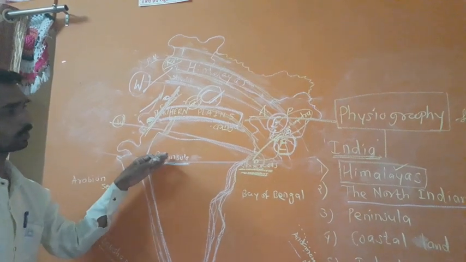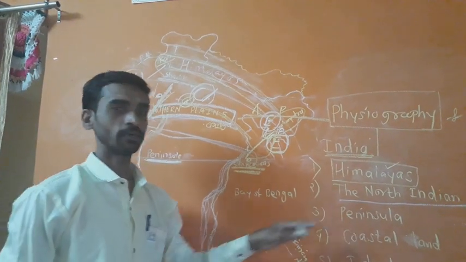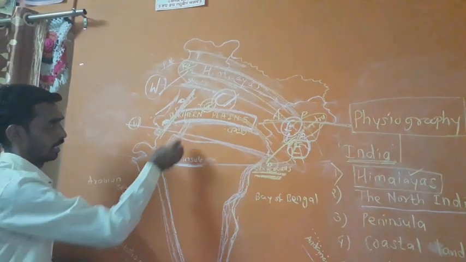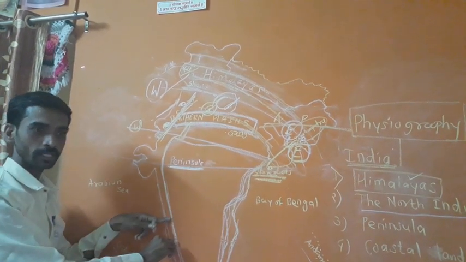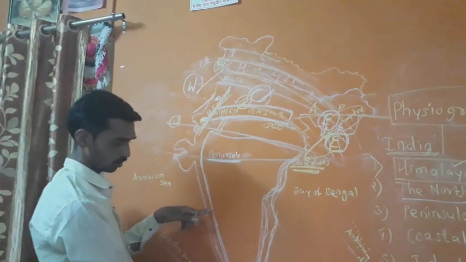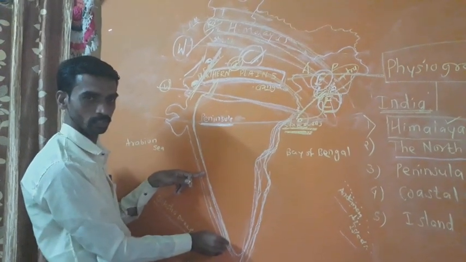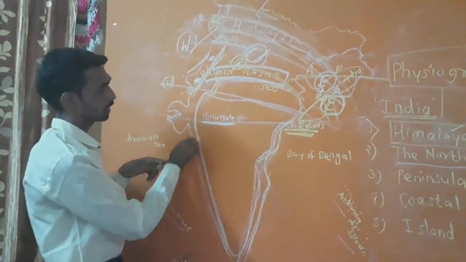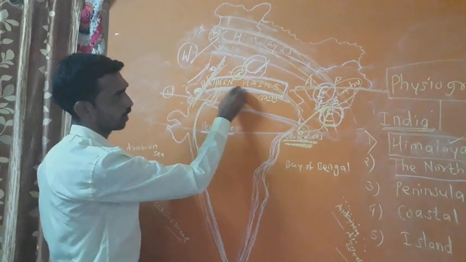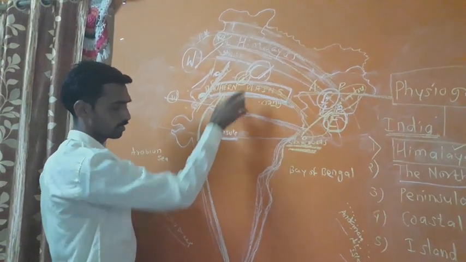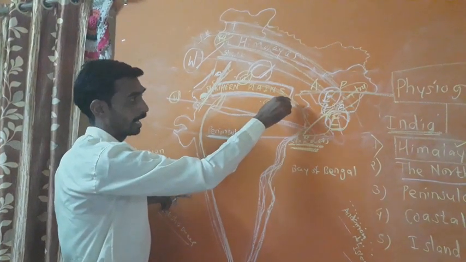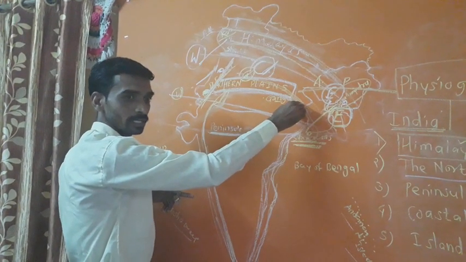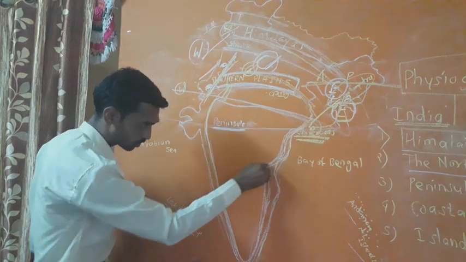Now we go through the next part. Peninsula: the area lying to the south of the North Indian plains and tapering towards the Indian Ocean.